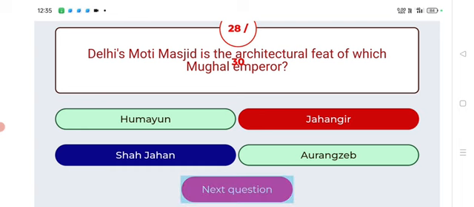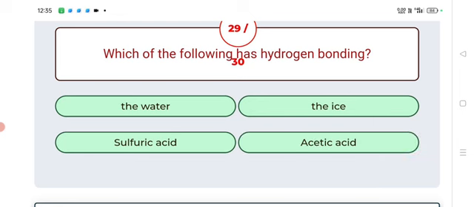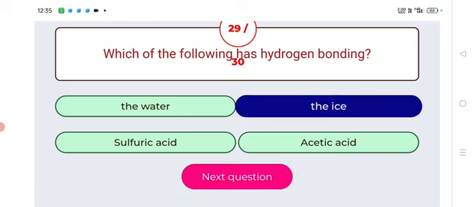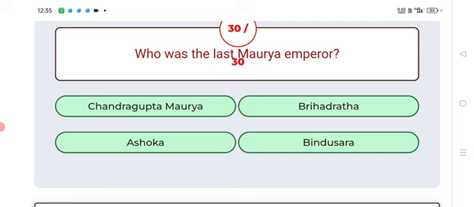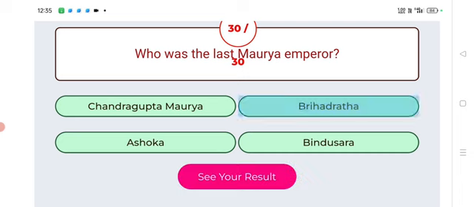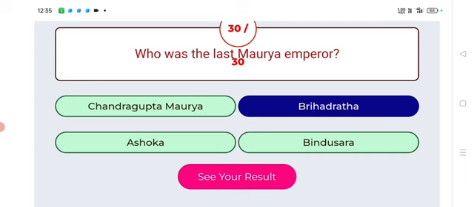Next, which of the following has hydrogen bonding? Answer: ice. Next, who was the last Maurya emperor? Answer: Brihadratha. Brihadratha was the last Maurya emperor.